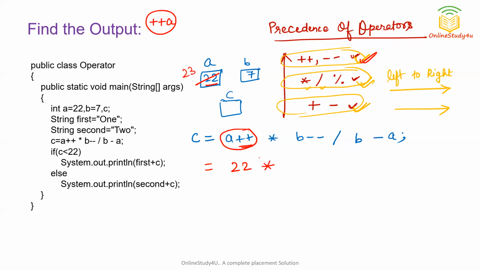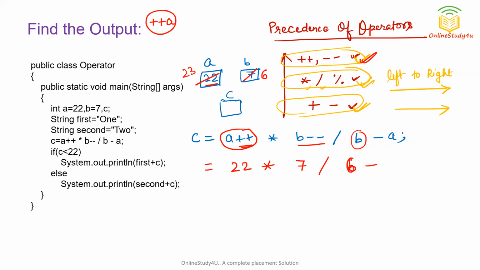Now we have multiply. Now you can see we have B--, so this we should solve first. One more thing you can notice: I had both plus plus and minus minus here, and I have solved them from left to right. Now B--: it is again a postfix expression, so first the old value will be used. What is the old value? 7. Then it will be decremented to 6. Now divide is there, then B. When control comes to B, the value of B has been changed to 6.